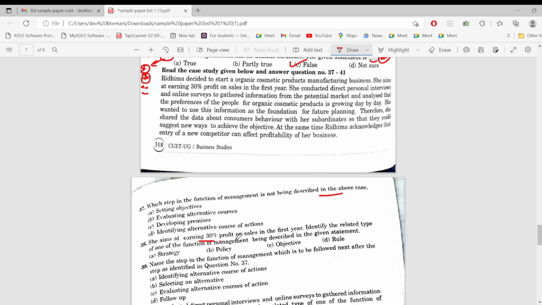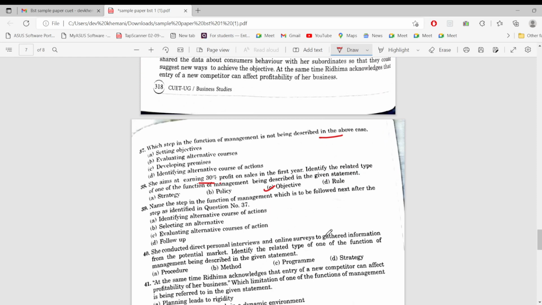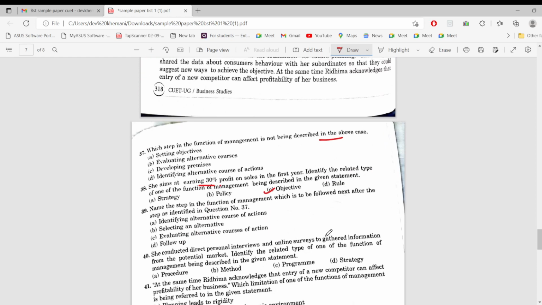वैसे ये सामने सामने दिख रही थी, it is objective. ठीक है, मैं कर दे रहा हूँ इसे. Name the step in function of management which is to be followed next after the step as identified in question 37. तो हमको पहले देखना पड़ेगा ऊपर पढ़ के.